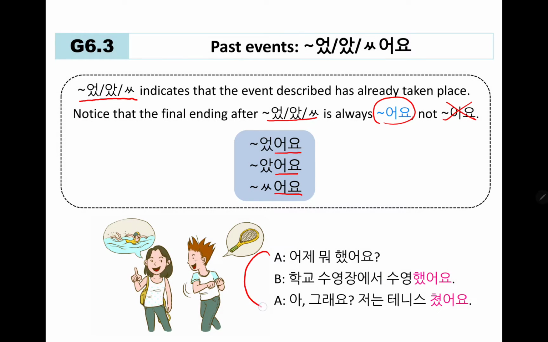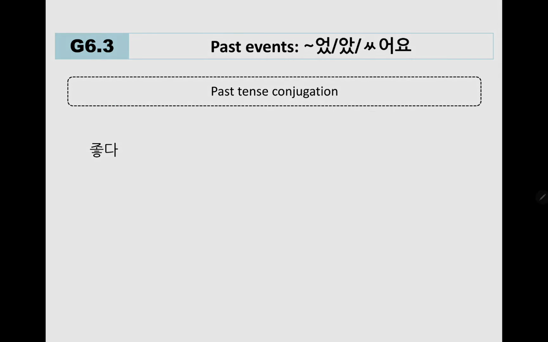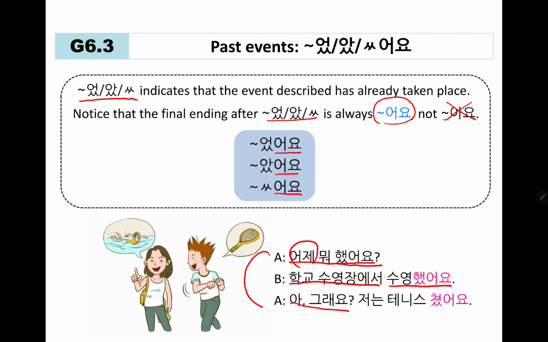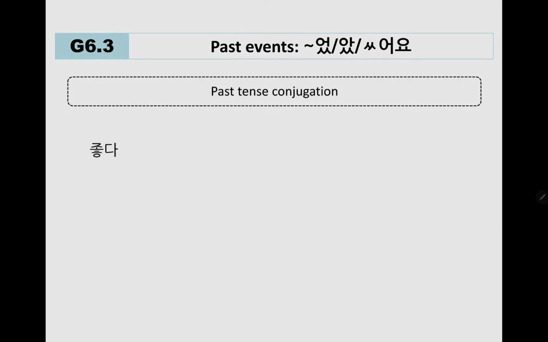Okay, let's look at some specific examples. A says 어제 뭐 했어요? Yesterday, what did you do? 학교 수영장에서, at school swimming pool, 수영했어요. I swam. 아, 그래요? Oh, really? 저는 테니스 쳤어요. I played tennis. Okay. So let me show you how it is conjugated.